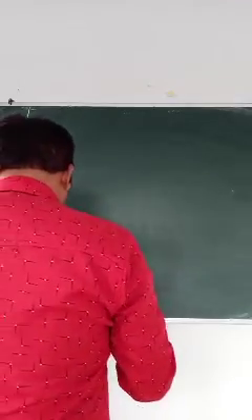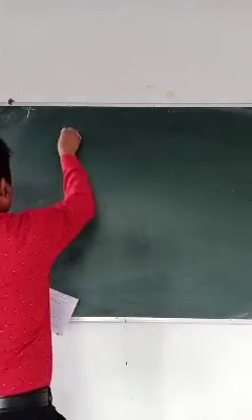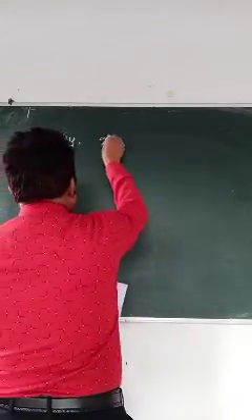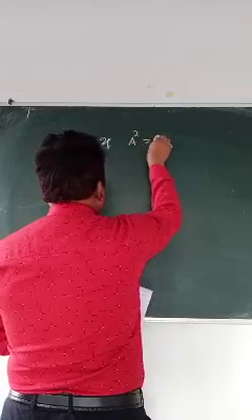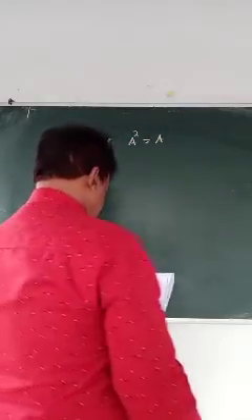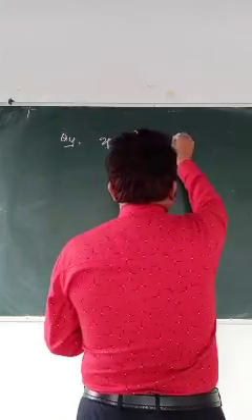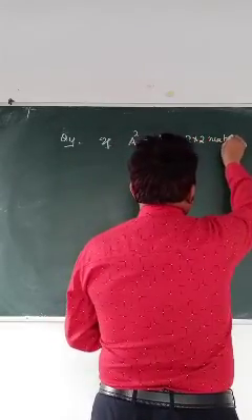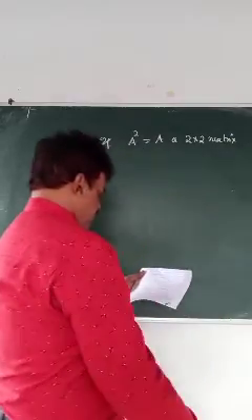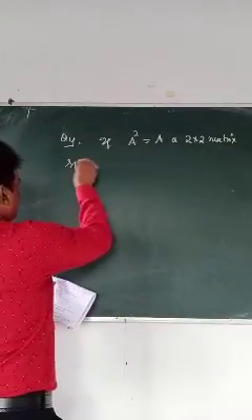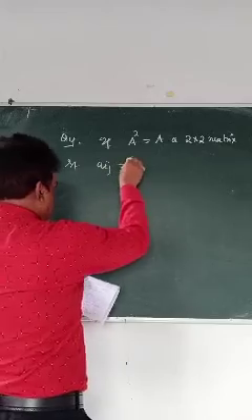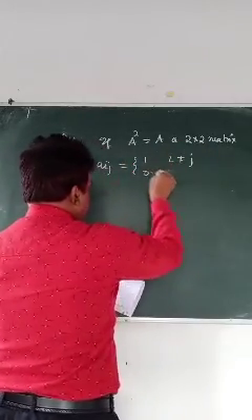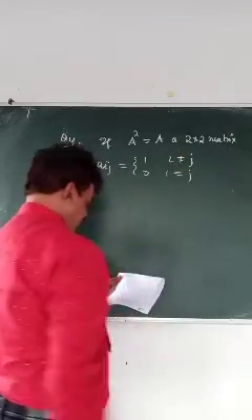Question number 4 is straight to matrix. If A is a 2 by 2 matrix such that Aij equals 1 if i is not equal to j, and 0 if i is equal to j.